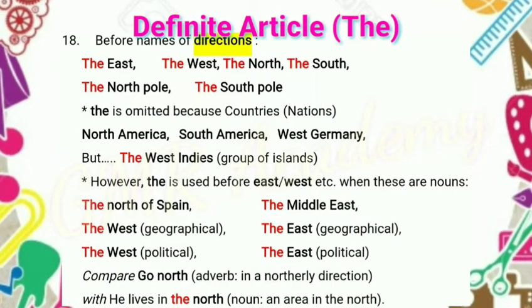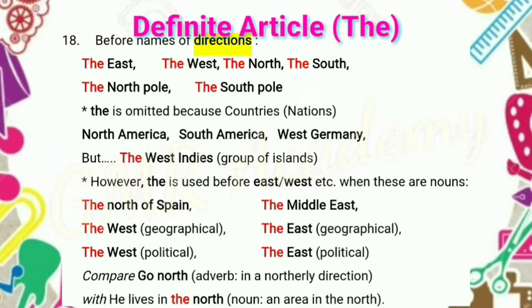Why? Examples: North America is the name of a country, not the direction. South America is the name of a country, not the south direction. West Germany, it has west in it, but West Germany is the name of a country. So we never use the before these country names.